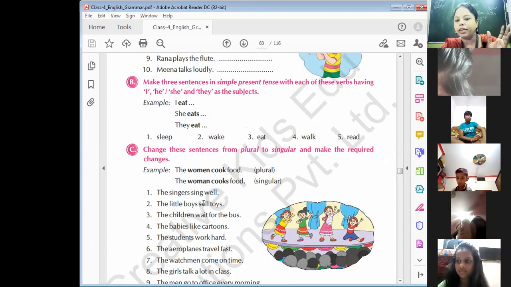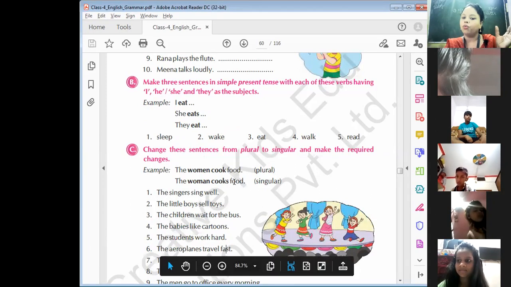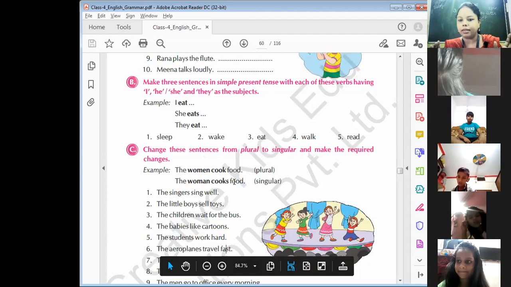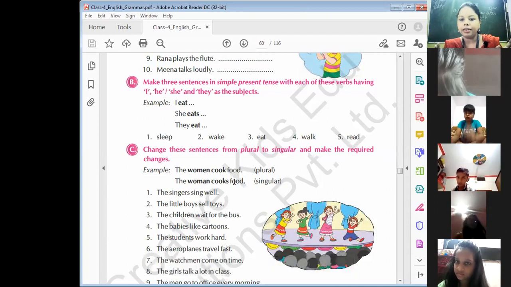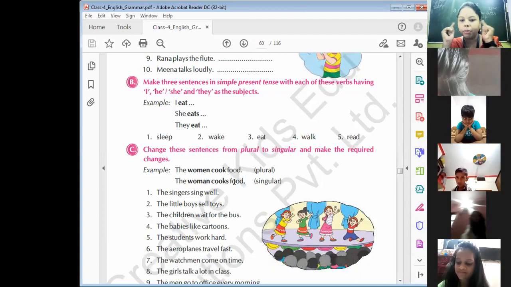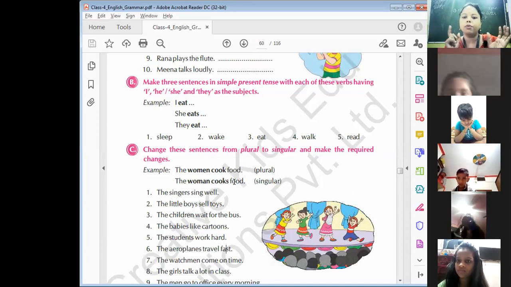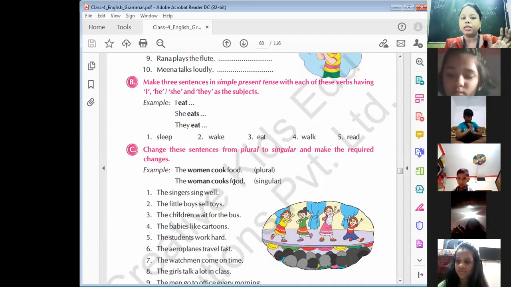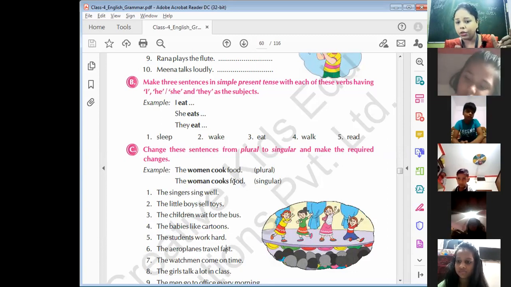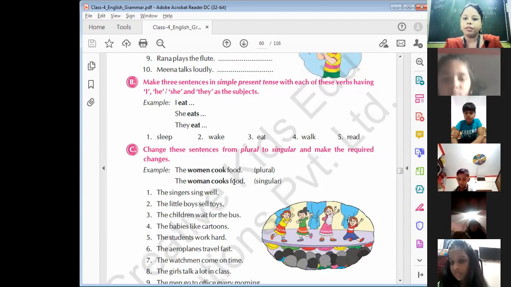जब हमारा सब्जेक्ट प्लूरल होता है तो वर्ब के साथ एस नहीं लगता. Understand? ये बात अपने दिमाग में रखना. Keep this thing, it is very important, this point in your mind. Whenever subject is plural, we don't have to use s with verb. When subject is singular, then we have to use s with verb.